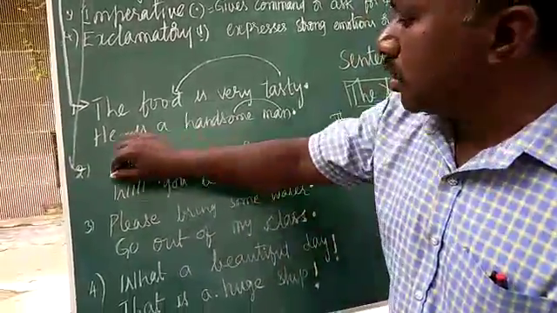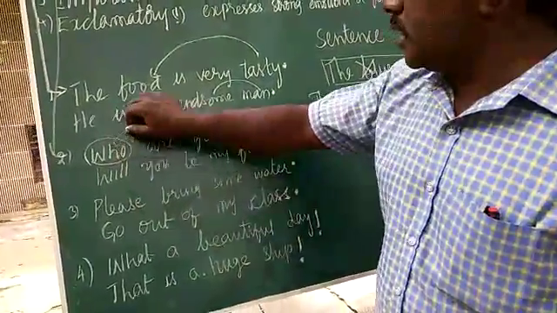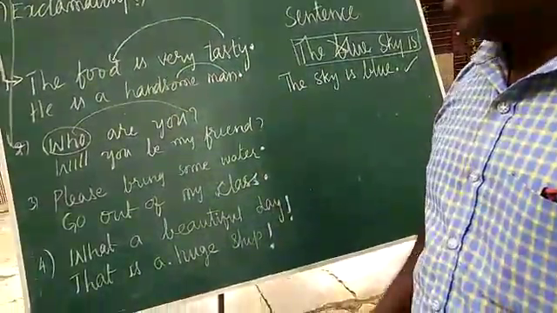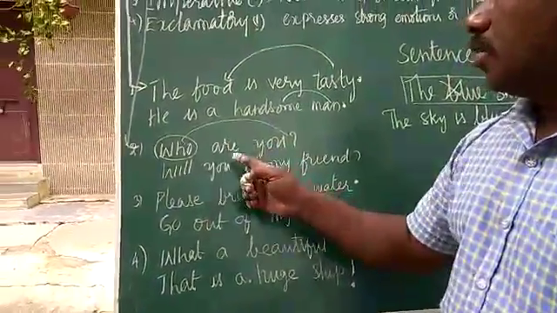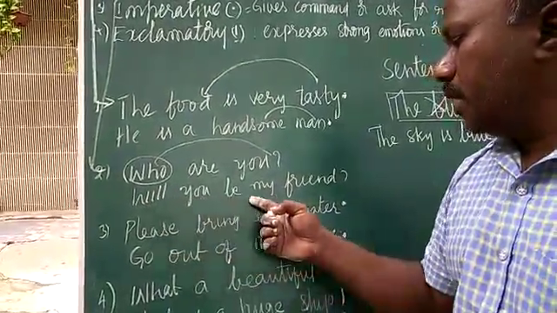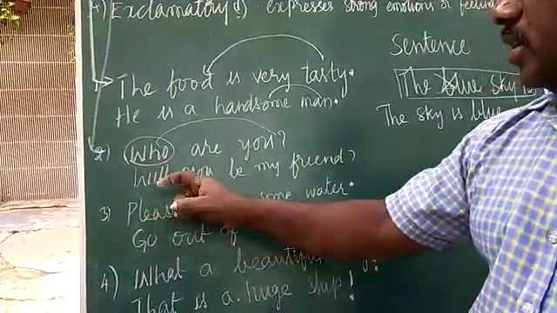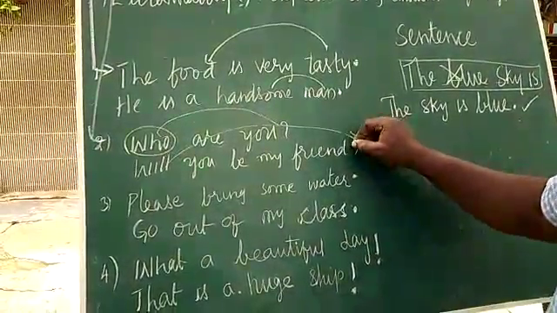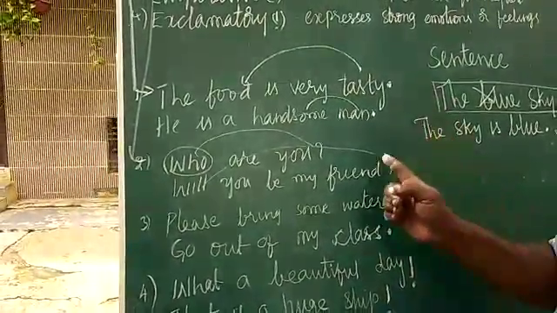Who are you? Now, who is a questioning word? Since it is a questioning word, it is ending with a question mark at the end of the sentence. Okay? Who are you? What is your name? And you can go with, will you be my friend? Will is also a questioning word here, children. That's why we took a question mark. So, interrogative sentence ends with a question mark and they ask questions.